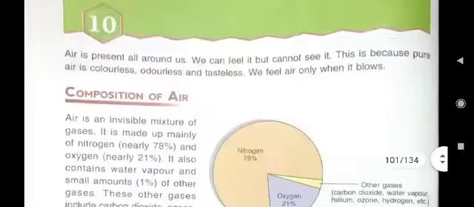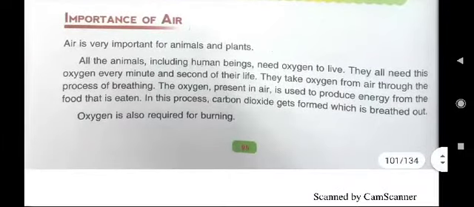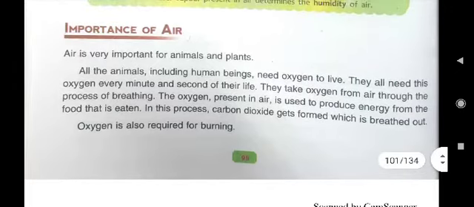And importance of air here. Here it is written, all the animals, including human beings, need oxygen to live. What we can write in the answer? All the animals need oxygen gas to live. They breathe in oxygen gas from atmosphere. That's why air is necessary for animals. So understood? What we will write in this answer?